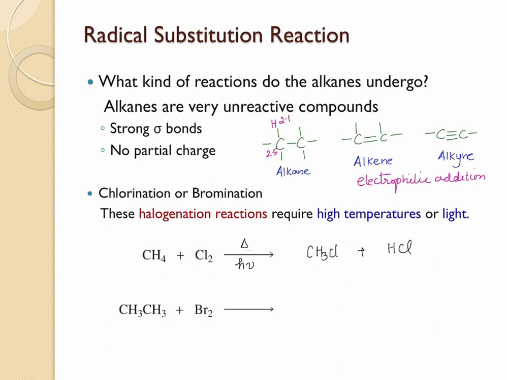Okay, here we have ethane. Ethane, when it is reacted with bromine, again in the presence of heat or light, is going to get converted into ethyl bromide. Okay, so when you do a halogenation of an alkane, it is going to get converted into the corresponding alkyl halides.